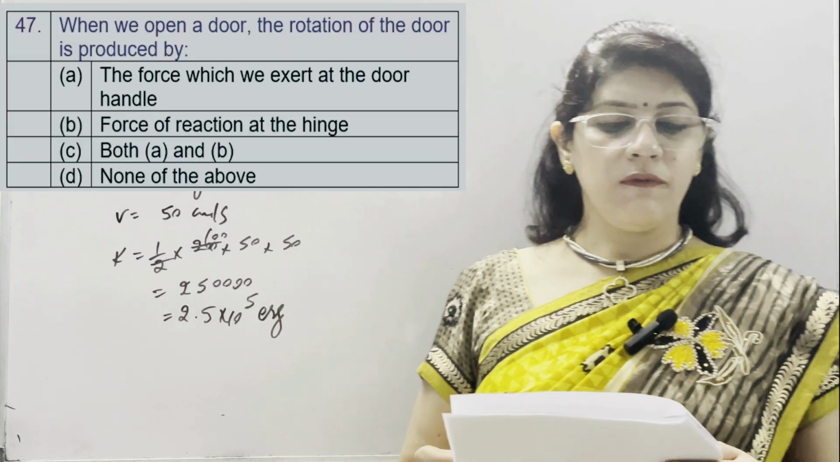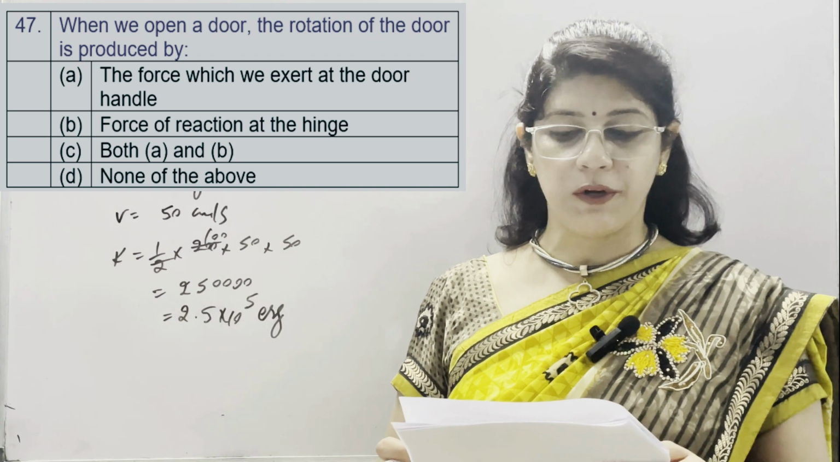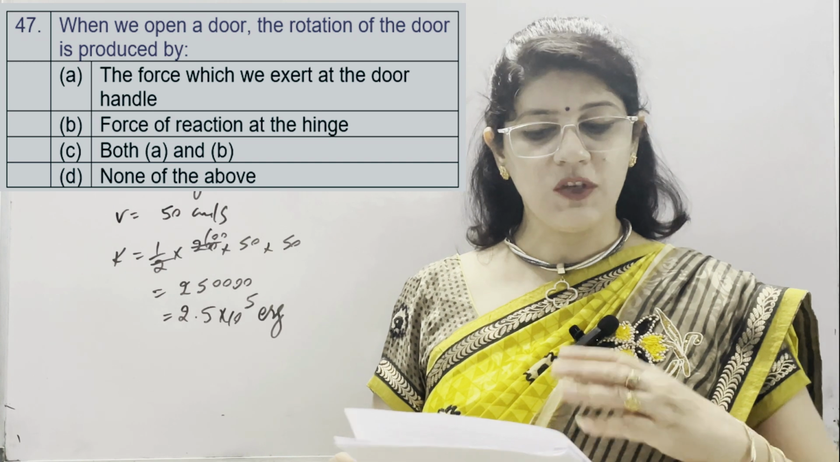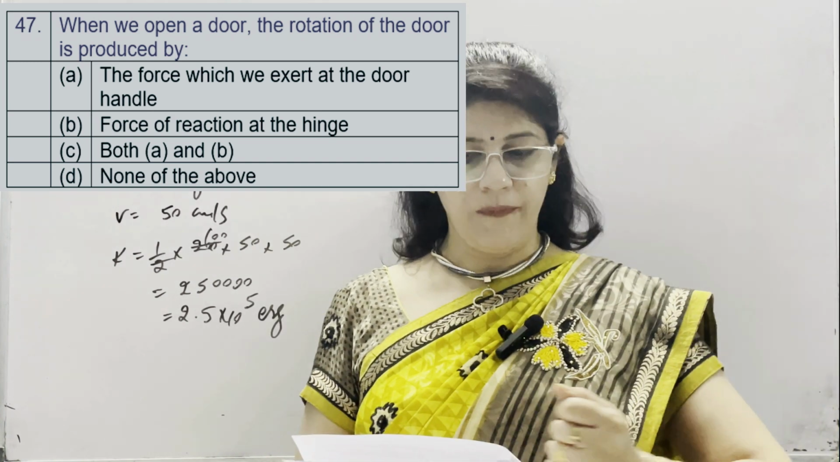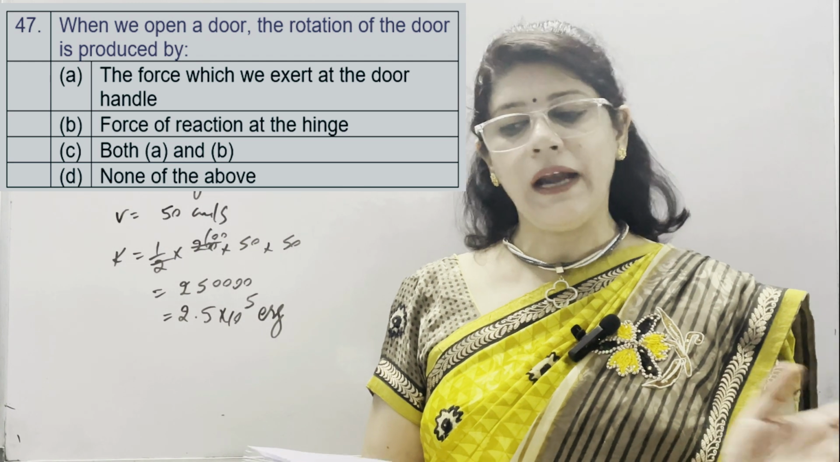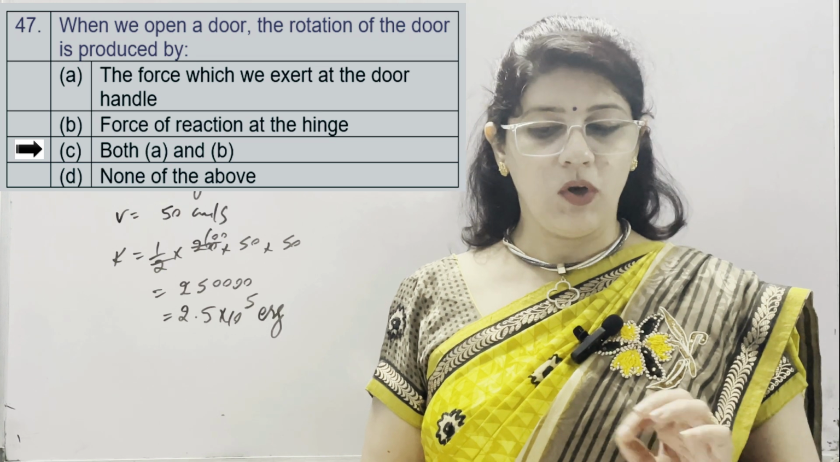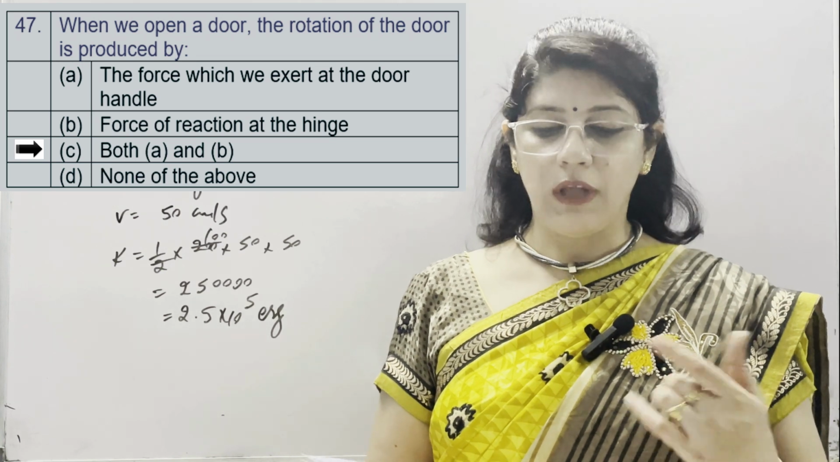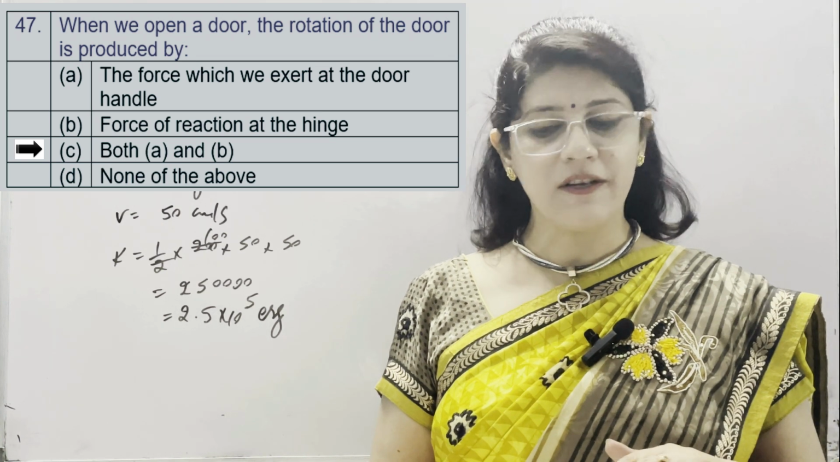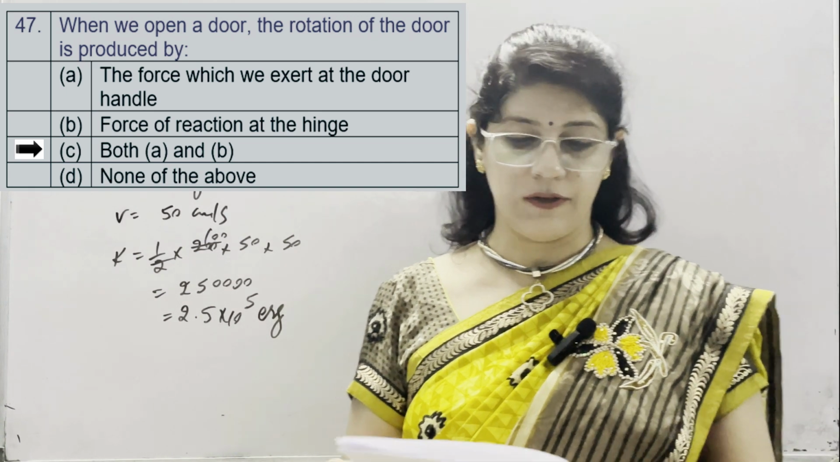Question number 47. When we open a door, the rotation of the door is produced by the force which we exert at the door handle, the force of reaction at the hinge, both A and B, and none of the above. So the correct option is both A and B, because we cannot open a door without the force which we apply at its handle and the force of reaction which the hinges apply.